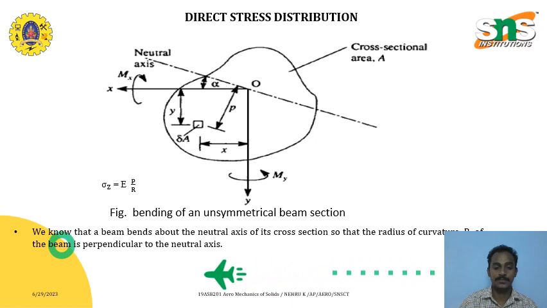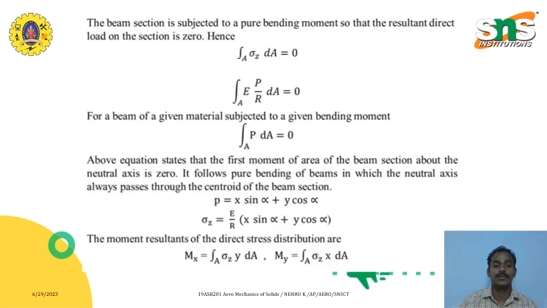So this is for the distribution acting directly on the cross section. The neutral axis passes through the point O, and the cross section has area A. For any arbitrary area delta A at location x and y, the bending stress sigma is equal to E y by R. So sigma_z equals the integral of sigma dA equals E by rho times the integral of P dA, and we set the integral of P dA equal to 0. So P equals x sin alpha plus y cos alpha, and sigma is equal to E by R times (x sin alpha plus y cos alpha).